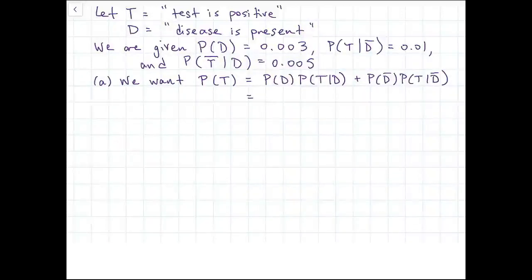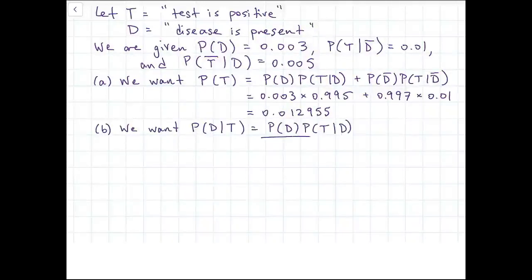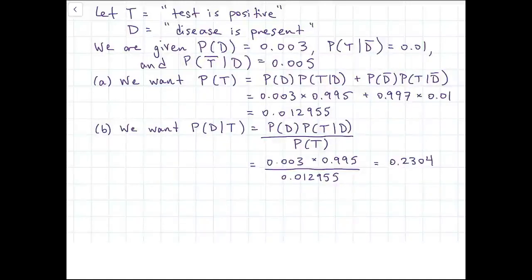So now to answer the questions, for part A, we want the probability of testing positive. So we can use the partition rule, and that's going to be P of D times probability of T given D, plus the probability of D complement times P of T given D complement, and that gives us 0.12955. For part B, we wanted the probability of having the disease given you tested positive. So here's where Bayes' rule comes into play. We look at the probability of D times the probability of T given D and divide it all by P of T. And that gives us 0.2304.